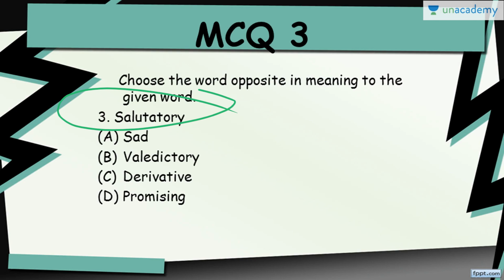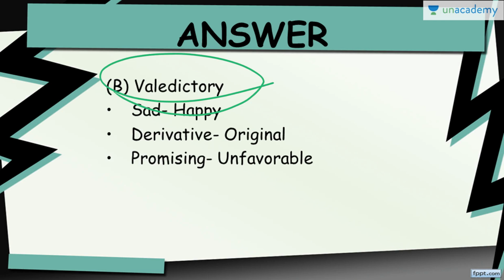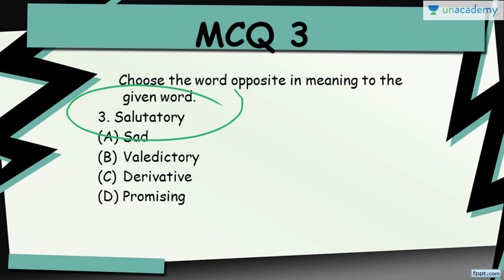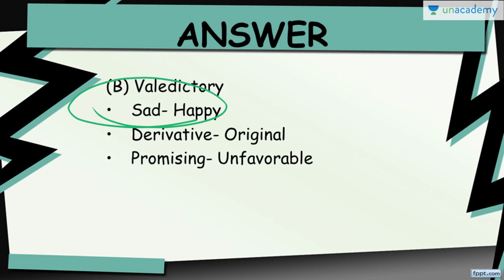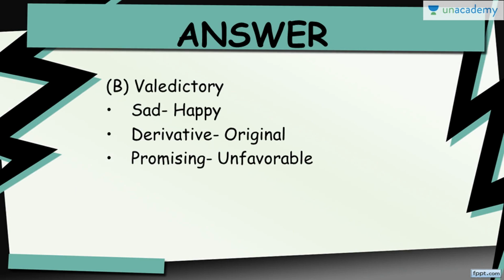Something which is salutatory means something which is mandatory, or something which has to be done. And the word valedictory is opposite because it is something which has to be validated, something which has to be given a permission. That is valedictory. When you do something under someone, it is valedictory. When someone does something under you, that is salutatory, when someone salutes you and does that thing. We'll just find out the antonyms of the rest of the three options.